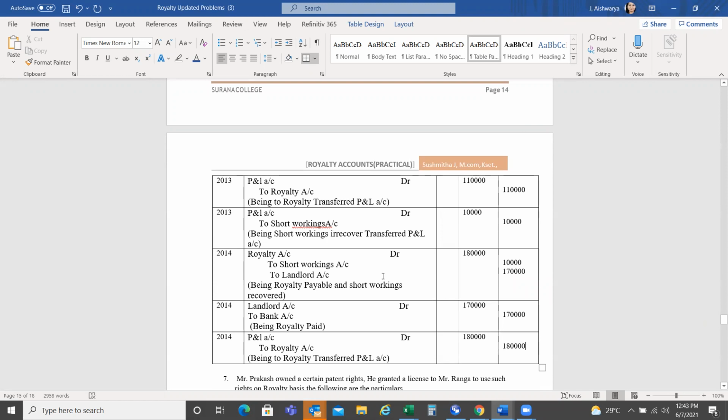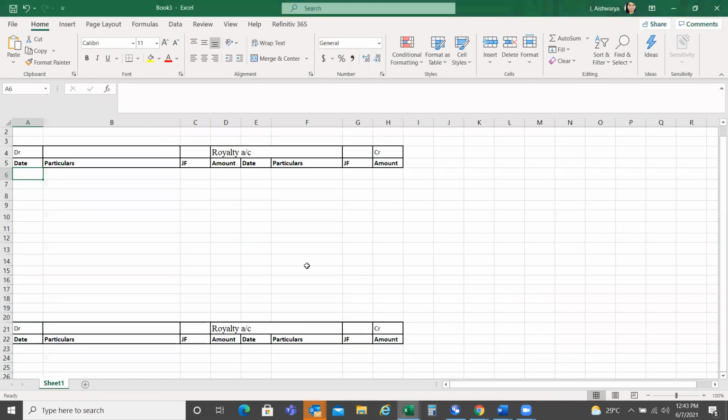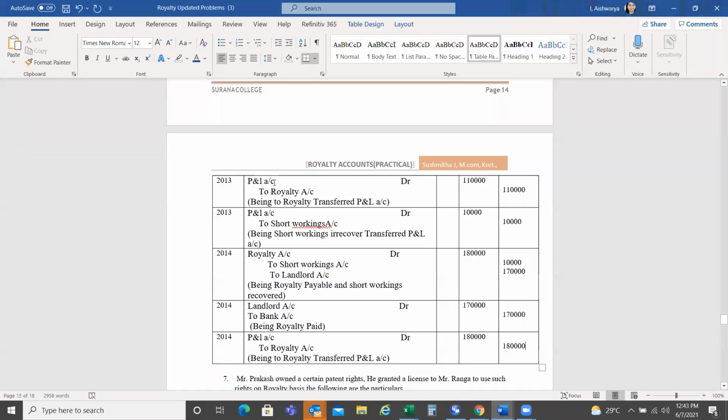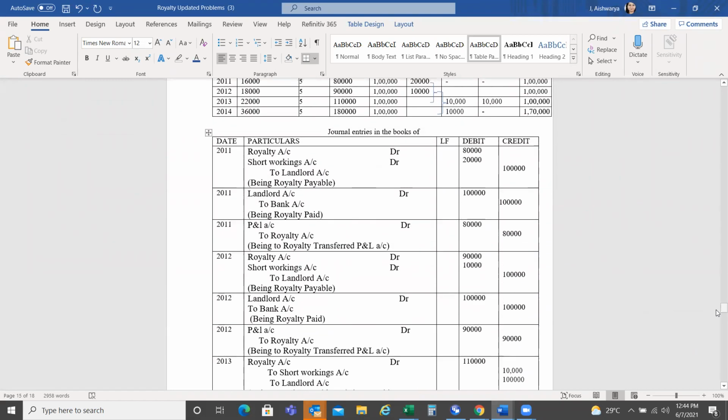So we have completed this, and then we'll move on to the ledger account. The first ledger we're going to follow is the royalty account. So in the royalty account, just look into it. Everyone, please speak up. Only a few members are there. Come on, everyone participate.